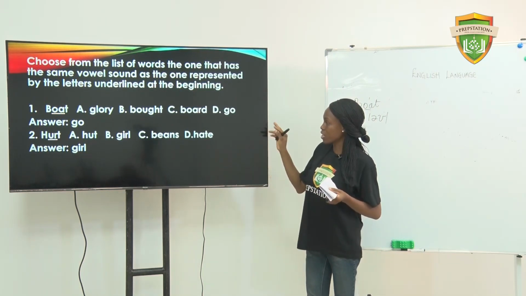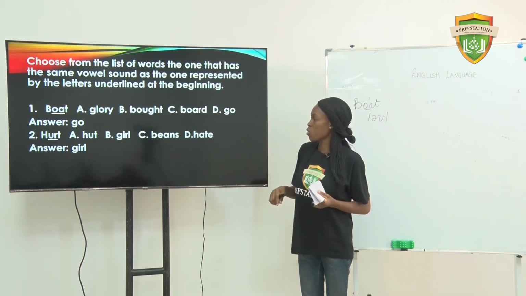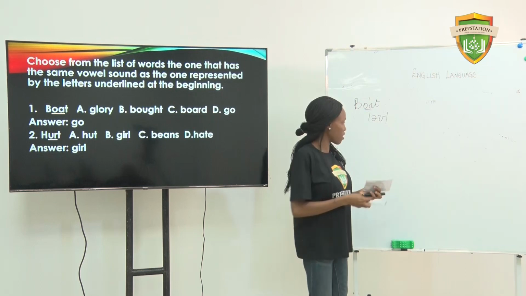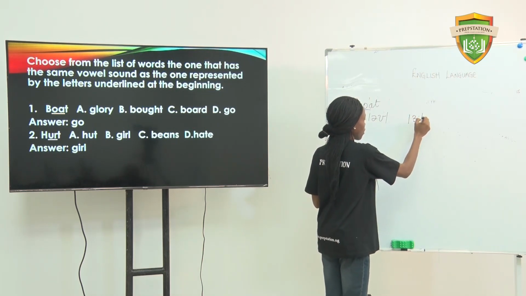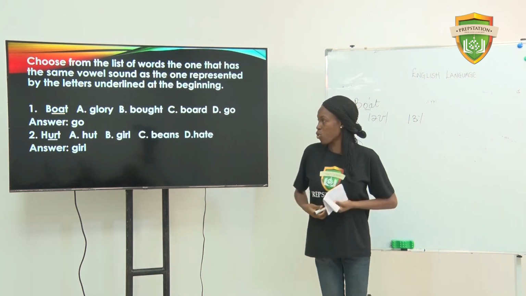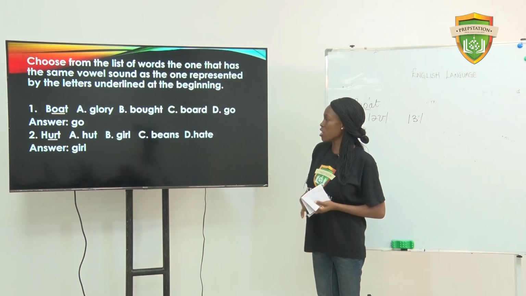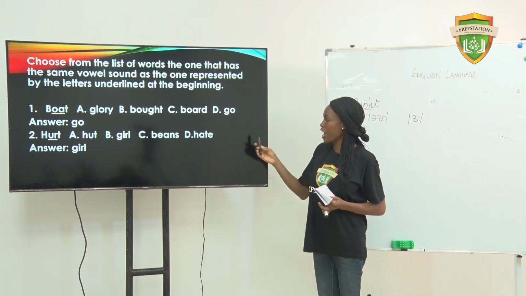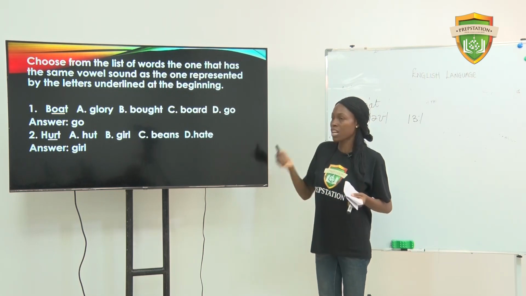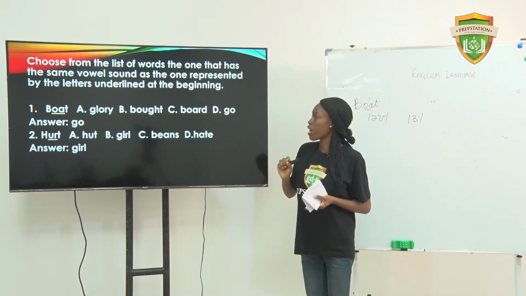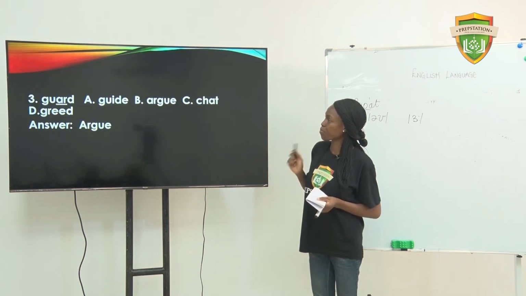The answer is D. Number 2, hurt. It has the sound in hurt. So A is hot. B, girl. C, beans. D, hate. Hate has the diphthong. Beans has the E sound. Hurt has the O sound. So the answer is girl.